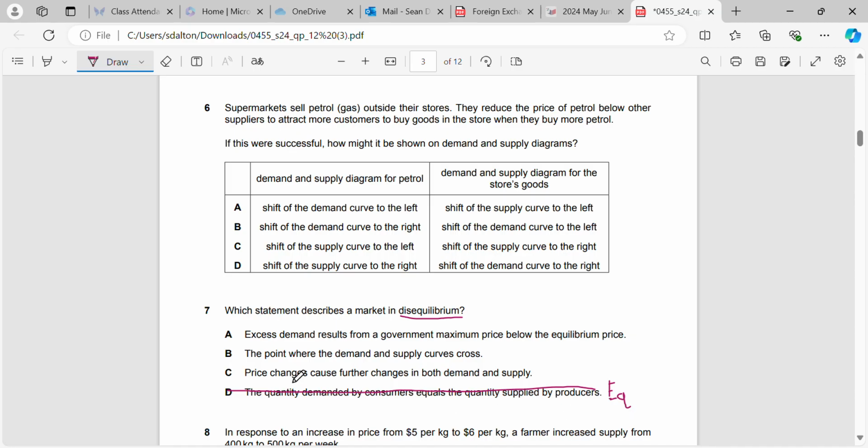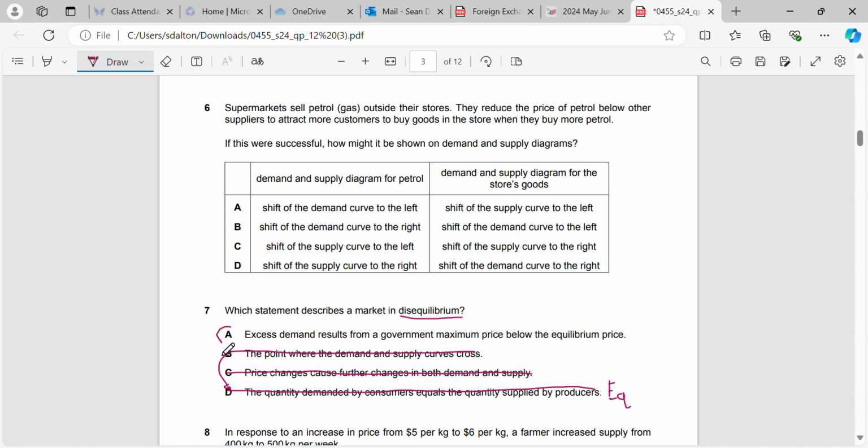Price changes cause further changes in both demand and supply. That does not describe disequilibrium either, because it's possible that demand and supply will just move together, but we will still be at a point of equilibrium. The point where demand and supply curves cross, that's the same as D here. So that's essentially saying that we're in equilibrium, because the point where they cross would mean that demand equals supply.